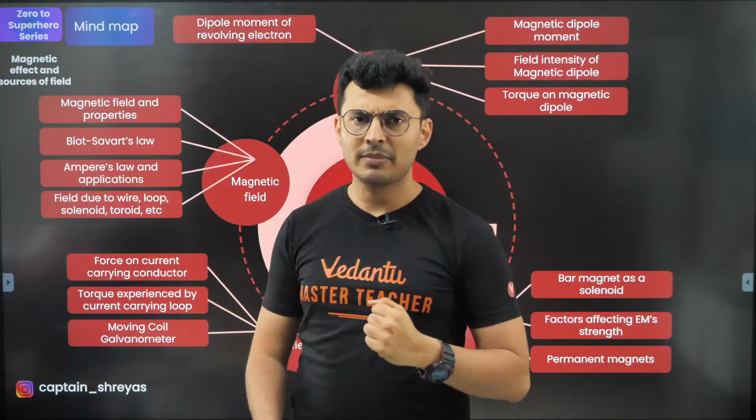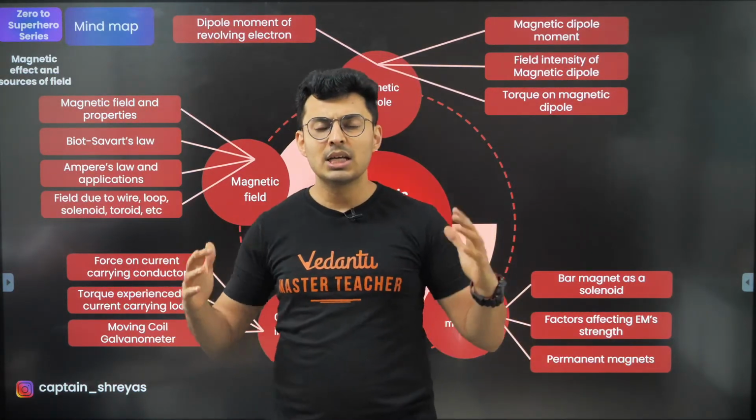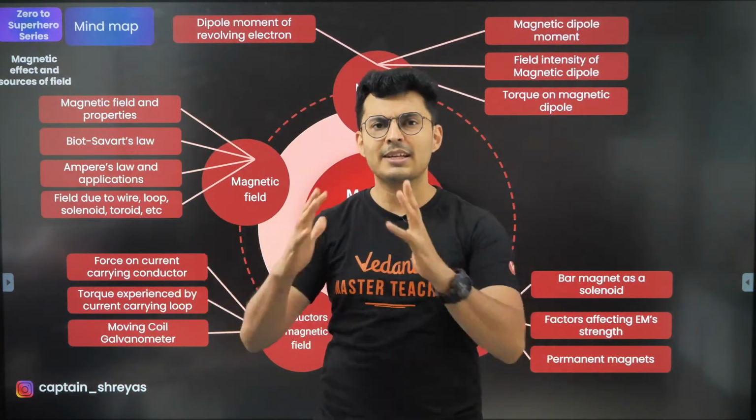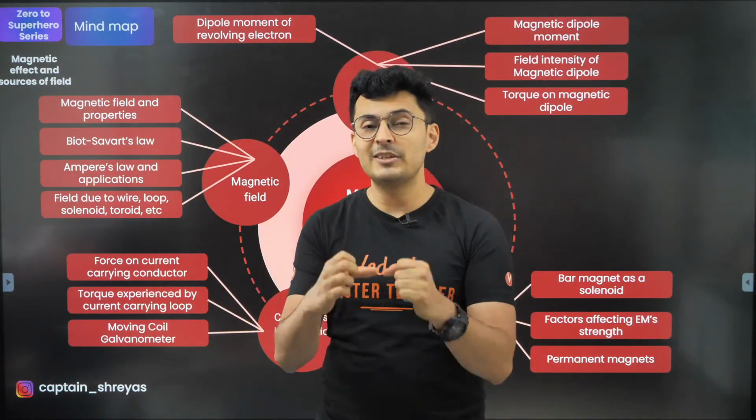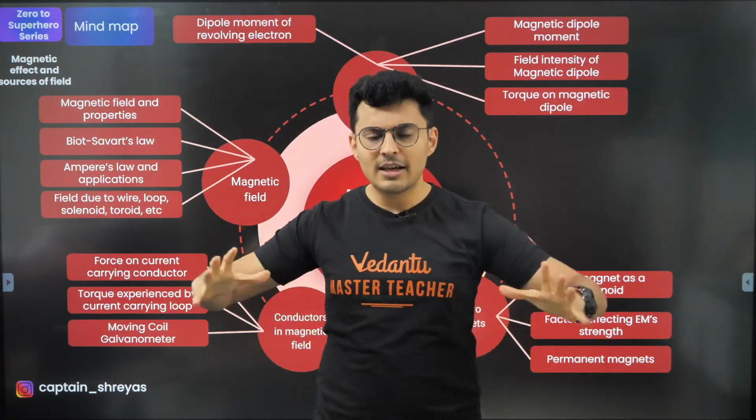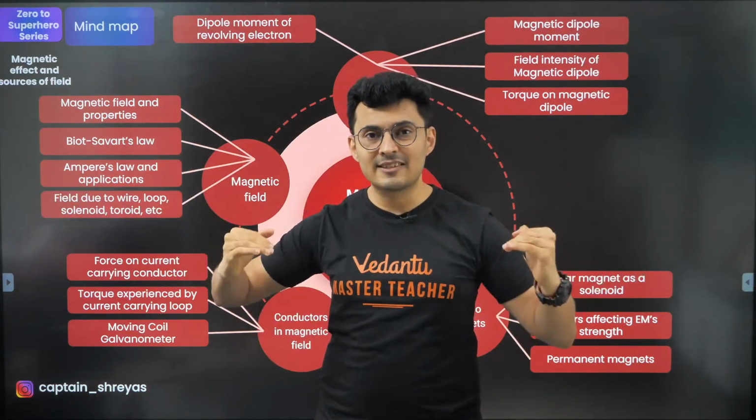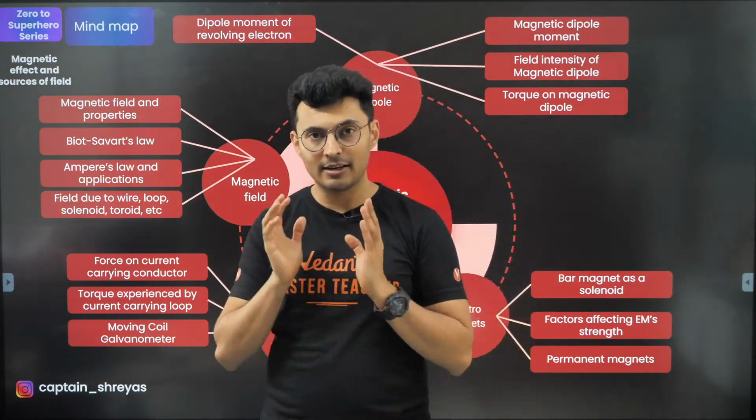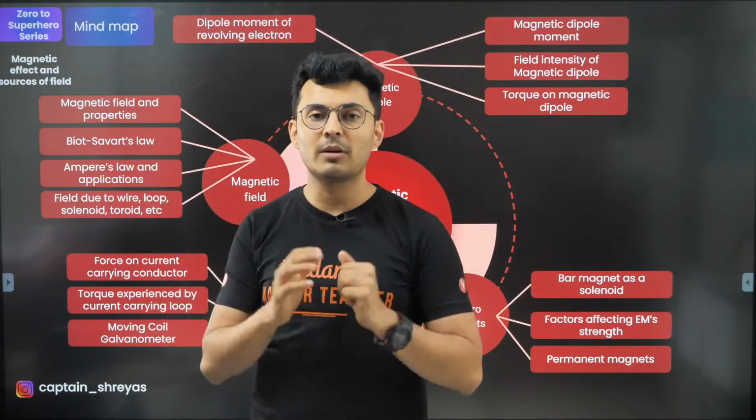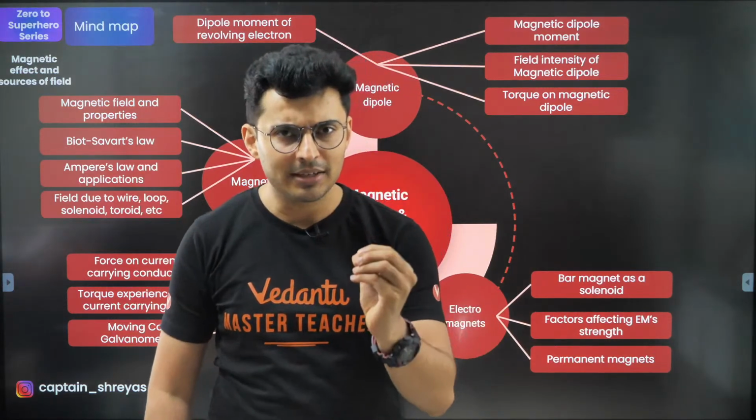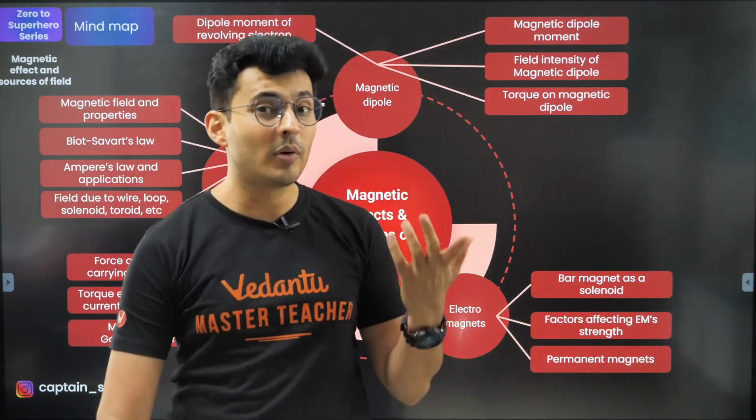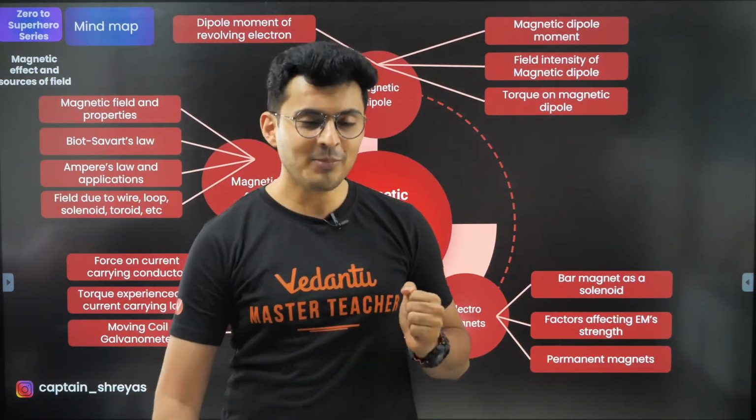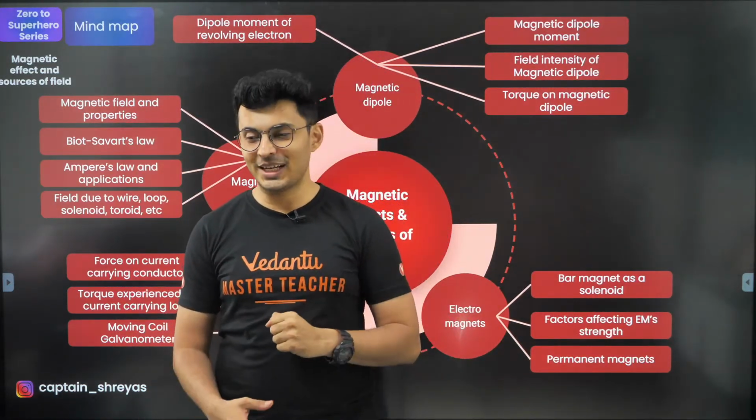The third thing is that wherever the field lines are crowded, that's where the field is very strong, and wherever they are very sparse, less dense, there the field is going to be very weak. These are the three similar properties. But there is one property which is quite different between electrostatics and magnetism, and that is how they start and how they end.